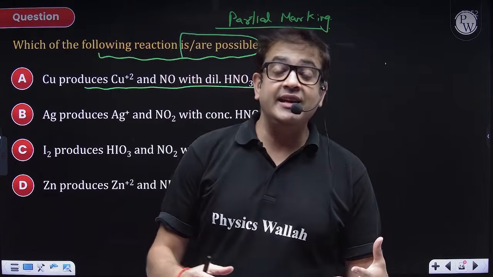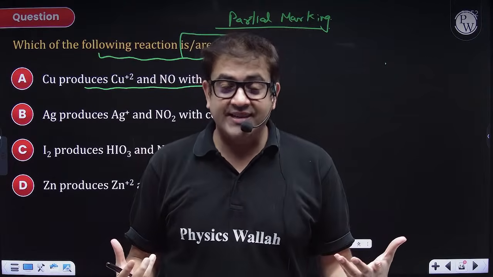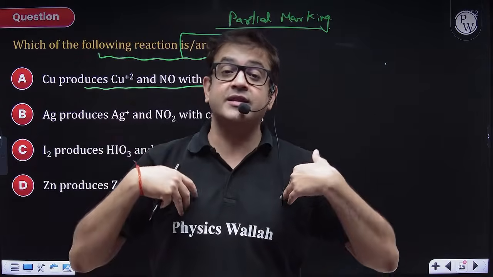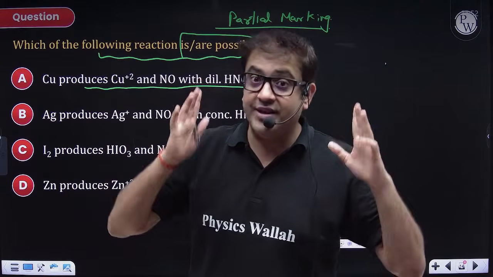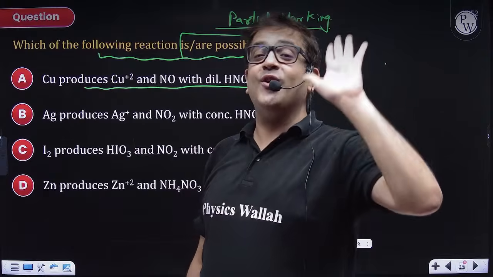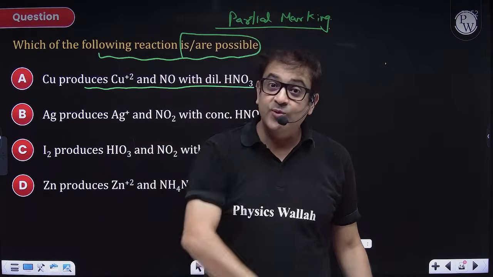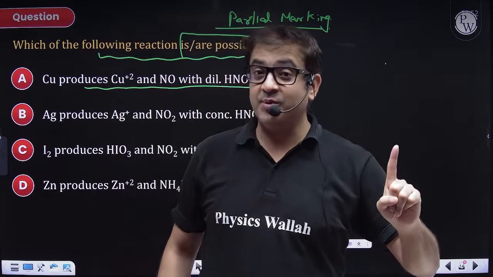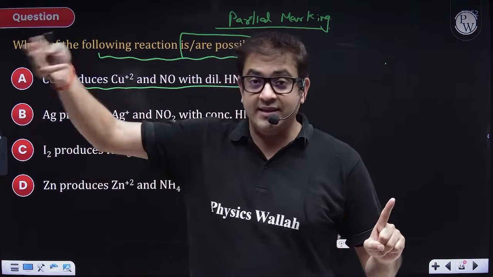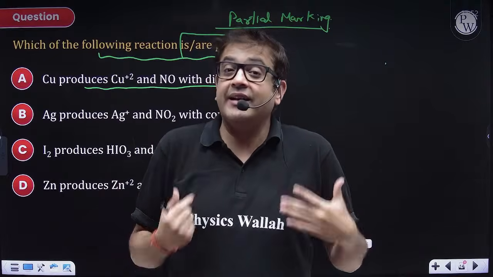HNO3 is obviously an oxidizing agent, and an acid also, but it oxidizes others and reduces itself to a form that depends upon the concentration and temperature. Concentrated nitric acid with all types of metal always produces NO2, but dilute produces different reduced forms of nitrogen, because it is an oxidizing agent, so nitrogen itself will get reduced.